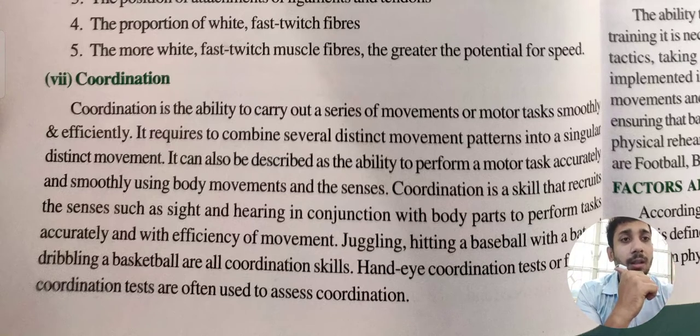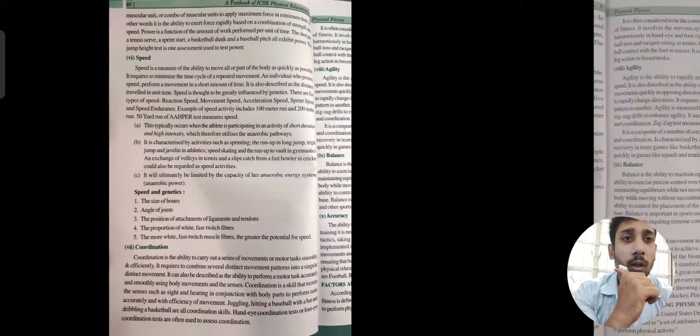So coordination is a skill that recruits the senses such as sight and hearing with the body parts to perform the task accurately and with efficiency of movement, like juggling, hitting a baseball with the bat, dribbling a basketball. These are the things in which we need different kinds of focus, that is called coordination.